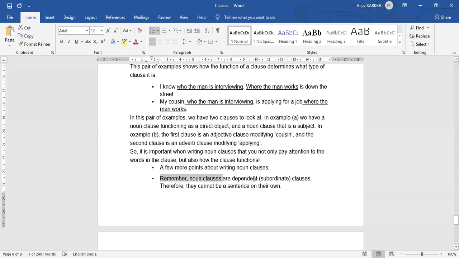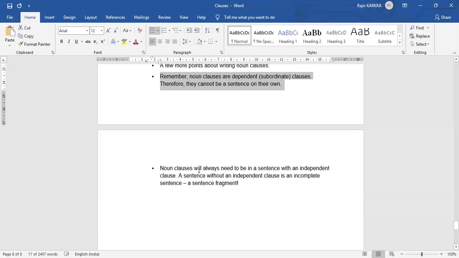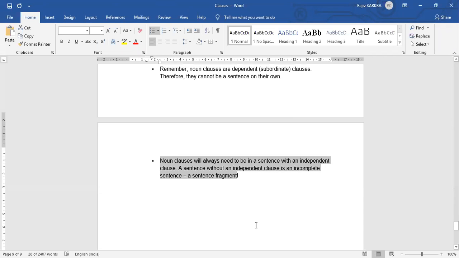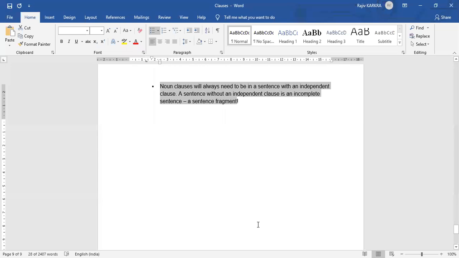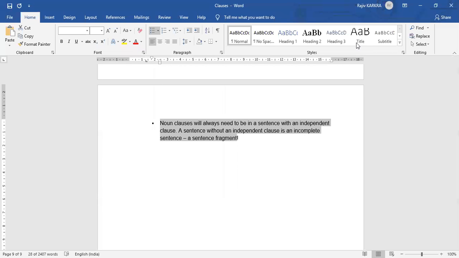So noun clauses are dependent subordinate clauses. They cannot be a sentence on their own, and a noun clause will always need to be in a sentence with an independent clause. A sentence without an independent clause is an incomplete sentence and a sentence fragment, right? So these are different kinds of noun clauses. We have talked about all the different kinds of clauses, the principal, coordinate, and subordinate clause. Then the subordinate clause in itself is further subdivided into adjective, adverb, and noun clauses.